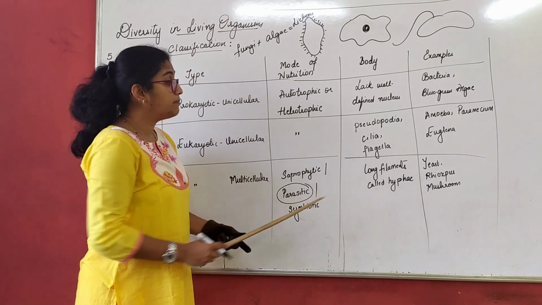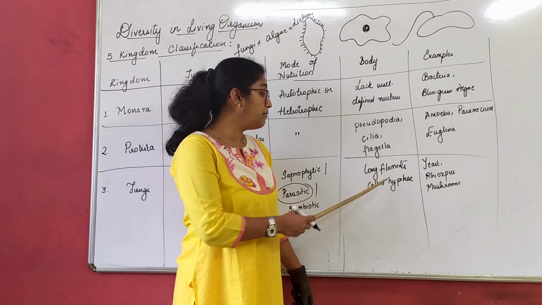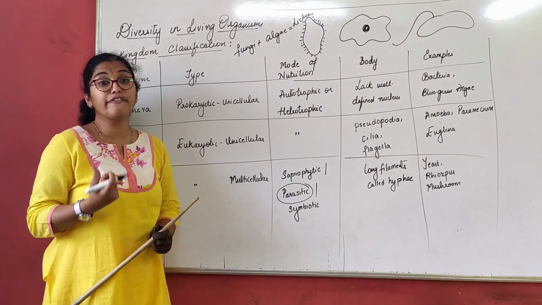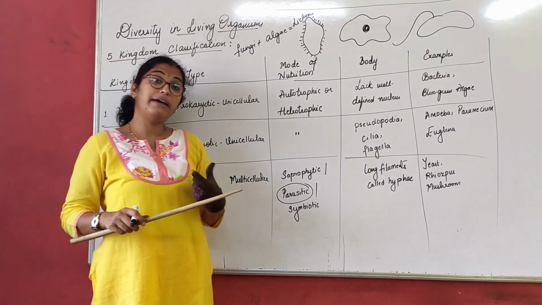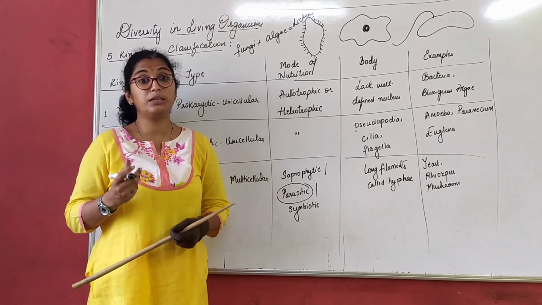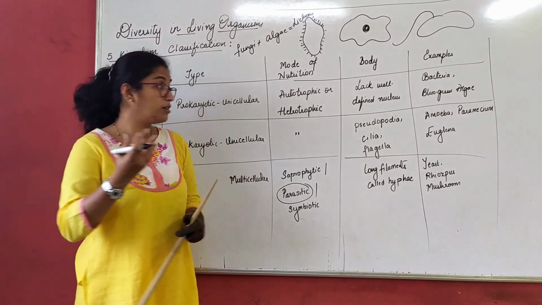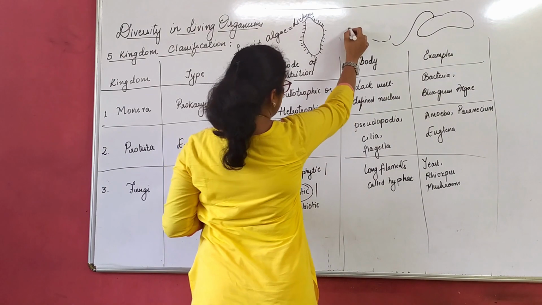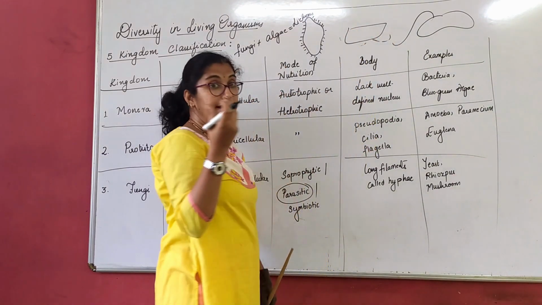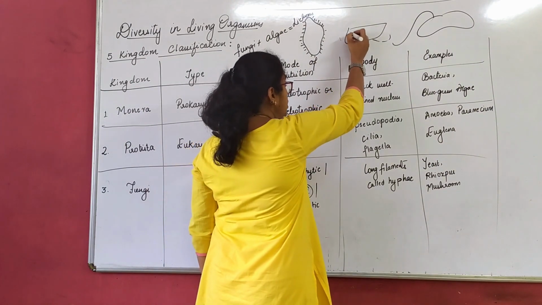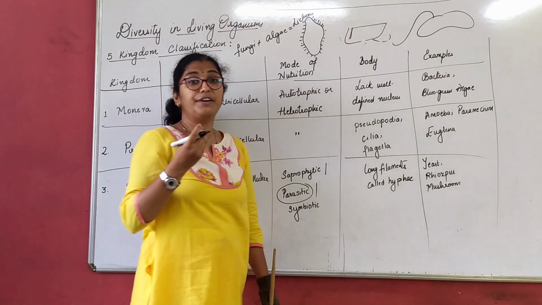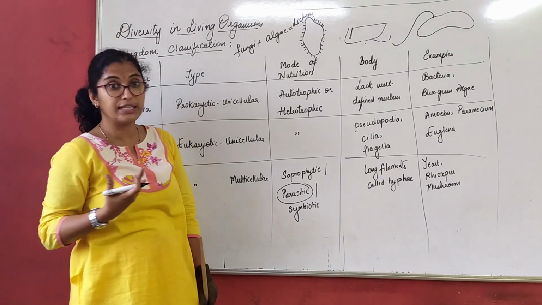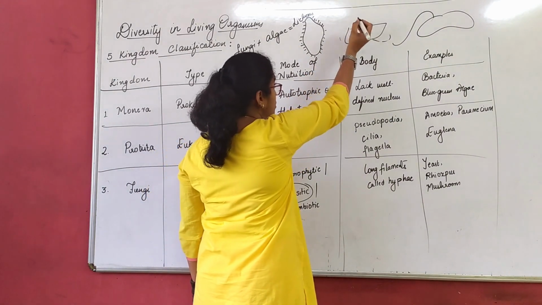So what is the body type? The body type is long filaments called hyphae. One best example to make you understand these long filaments called hyphae: have you ever seen bread mold? Yes, fungus on bread. Now, this is a bread mold. You can see grayish, dark grey, long structures. If you observe very carefully, there are very thin, long, thread or string-like structures which also have some pores on them.